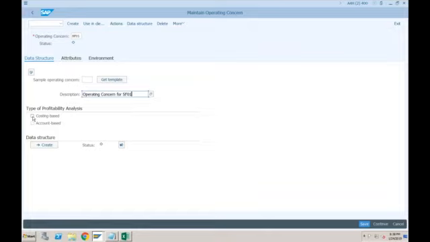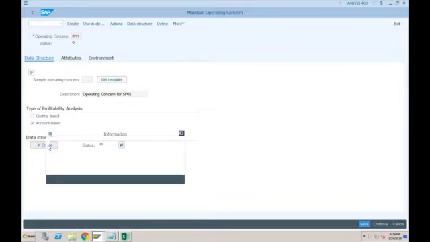You can see we have both the options. It is not necessary that if I'm using costing based COPA, I cannot use account based COPA. I can use both in parallel. Just remove costing based COPA, because we are just understanding account based COPA. Costing based COPA is completely untouched. So, operating concern, description, and let's go to the data structures now. We need to save the data first, so let's go to the attributes first.